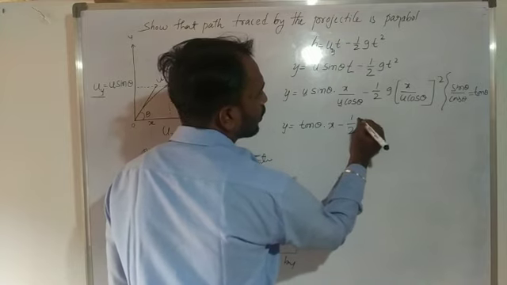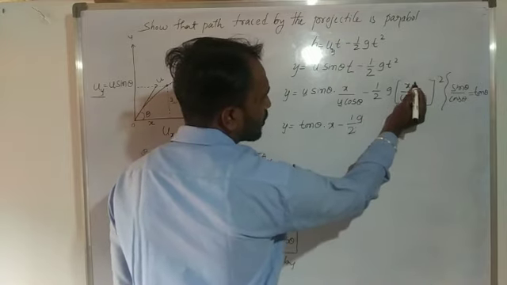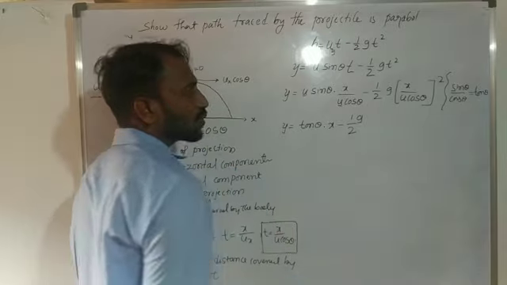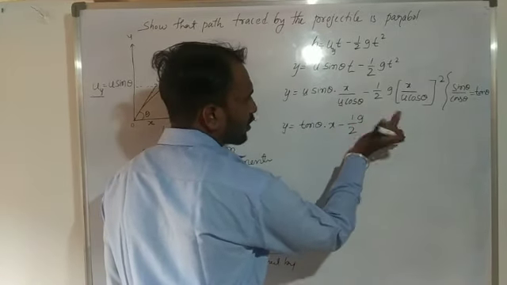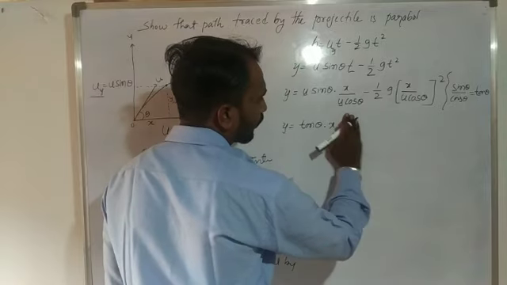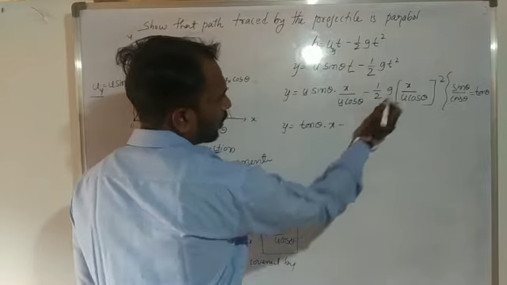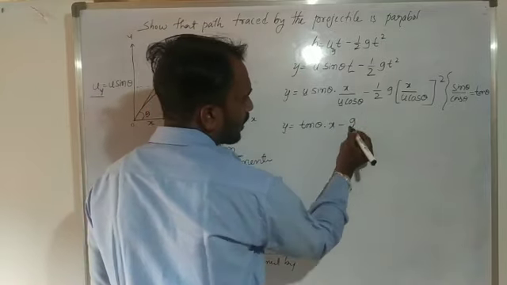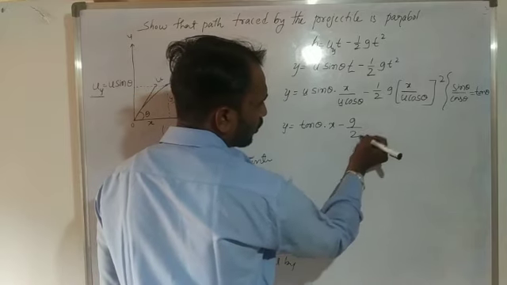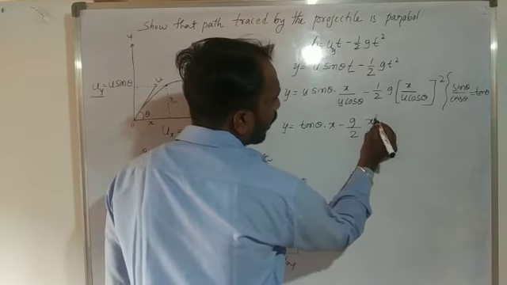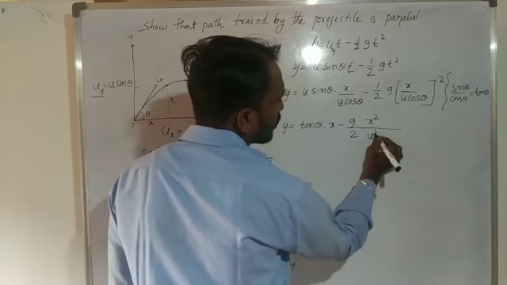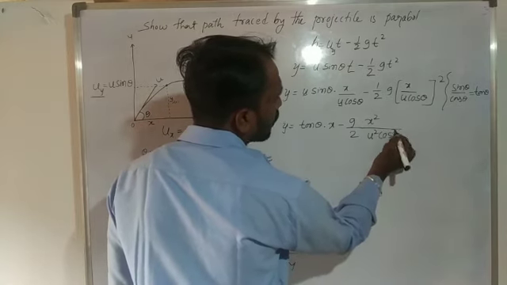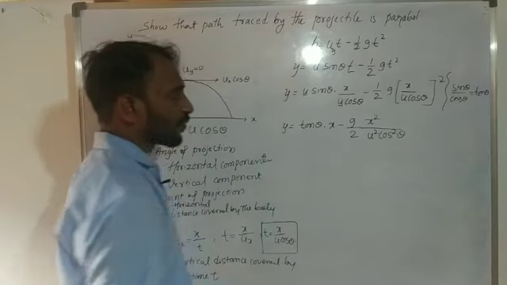Half g into x square divided by u square cos square theta. So I will write this equation like that: g divided by 2 into x square divided by u square cos square theta.